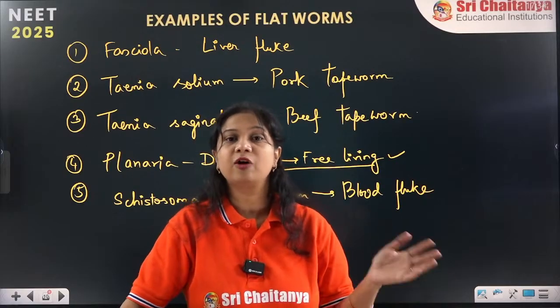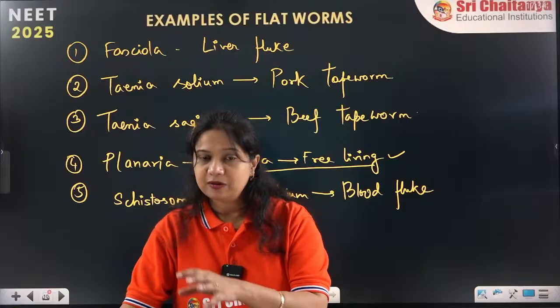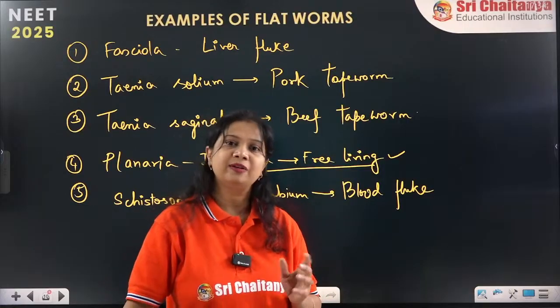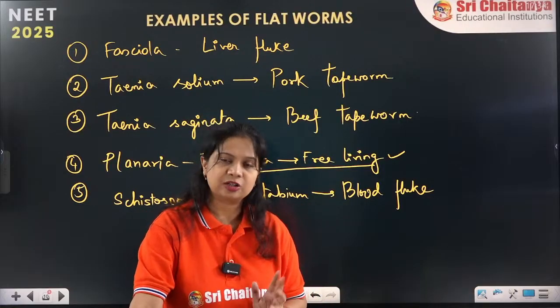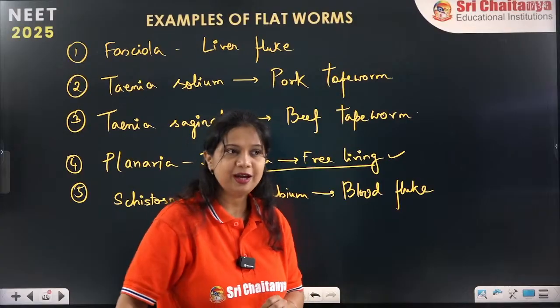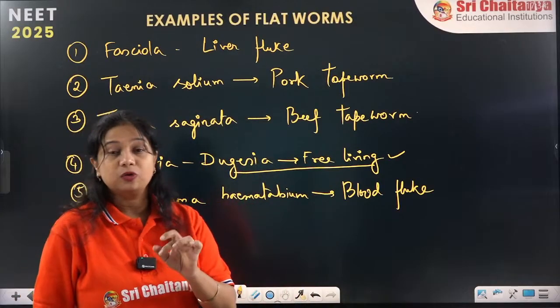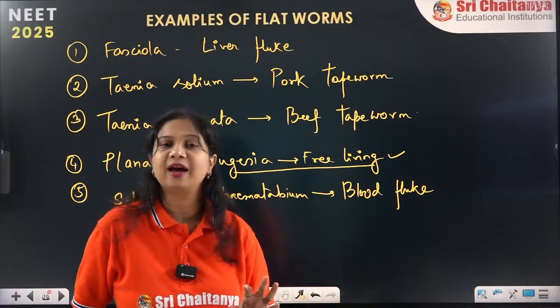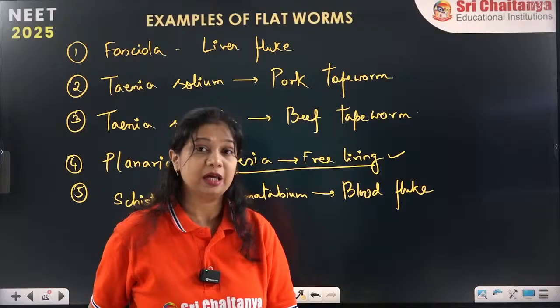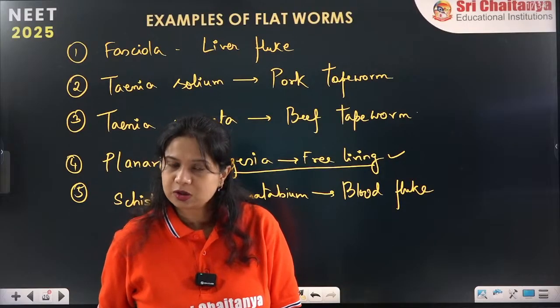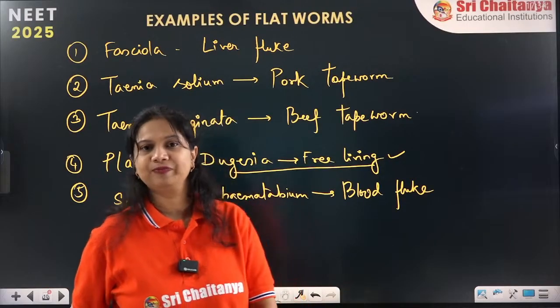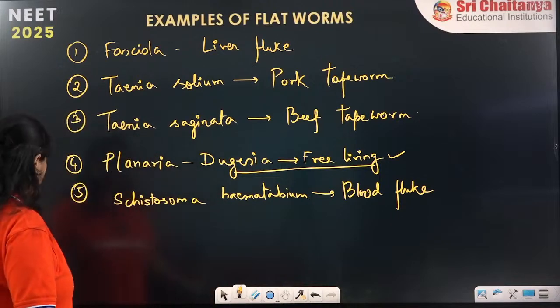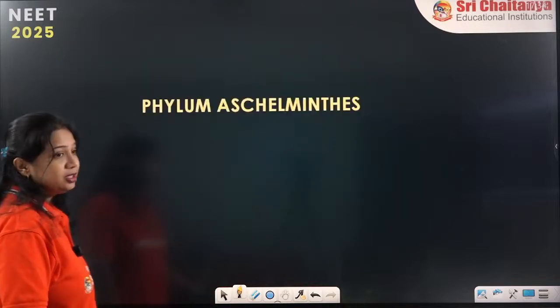Otherwise, inside a host body, they have the adult stages and sexual reproduction. They do not reproduce outside the host body, so they do not have a life cycle outside it. They have to have a host to complete their life cycle. So this is about the flatworms.